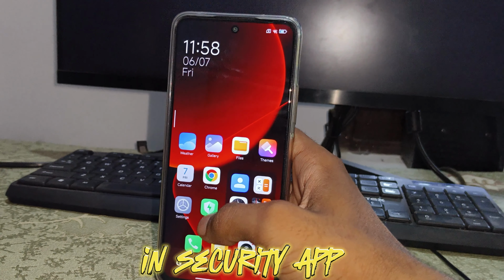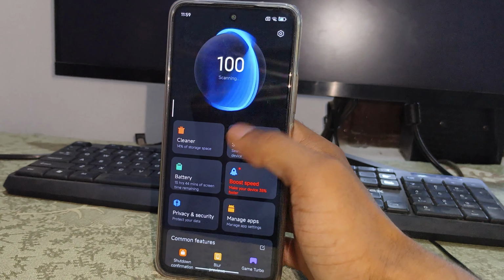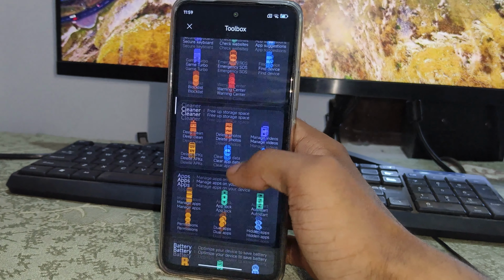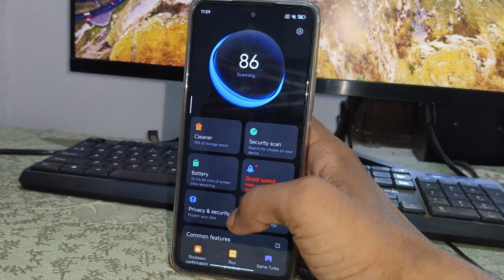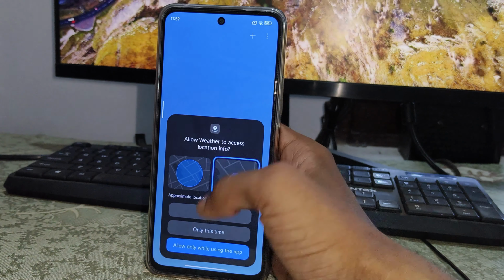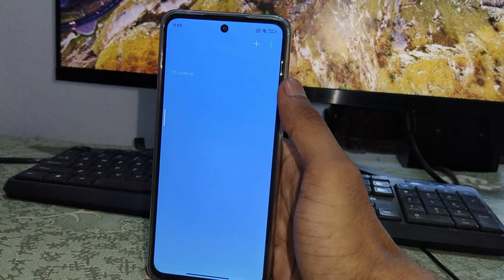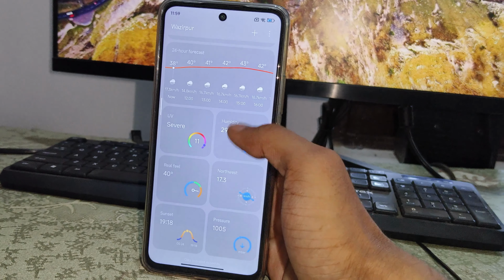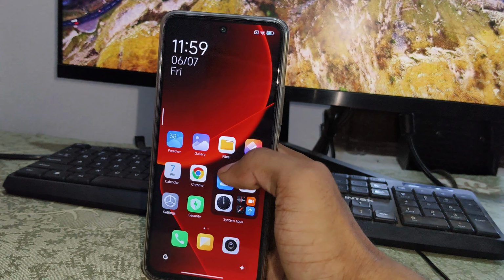Other changes in security applications. If you open this application, you will notice lots of UI changes here and some new features added in the security application. There are also new changes in the weather application. If you open this application, you will notice UI changes here, and you will also notice UI changes in other applications. And let's move to other features.